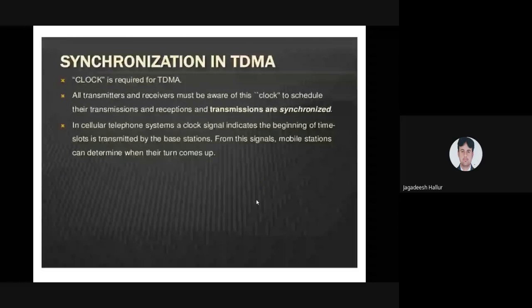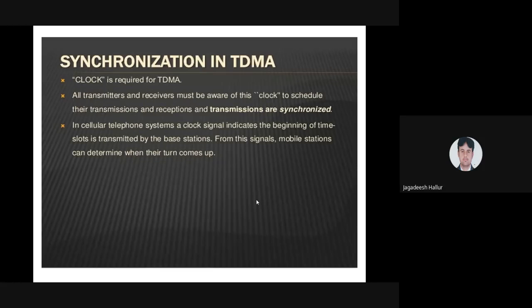How does synchronization take place in time division multiple access? Time is nothing but the clock. The clock is always required for TDMA techniques. When the signal has to be transmitted and when it has to be received must be known by the transmitter and receivers.